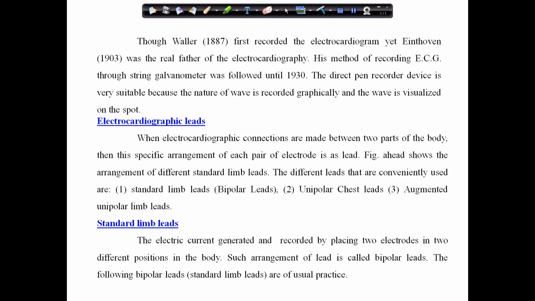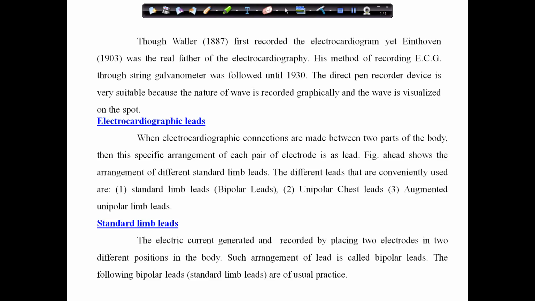You understand? ECG grid refers to the marking or lines on the ECG paper. The ECG paper has horizontal and vertical lines at regular intervals of 1 millimeter. Every fifth line, meaning every 5 millimeter line, is thickened, darkened in the ECG paper.